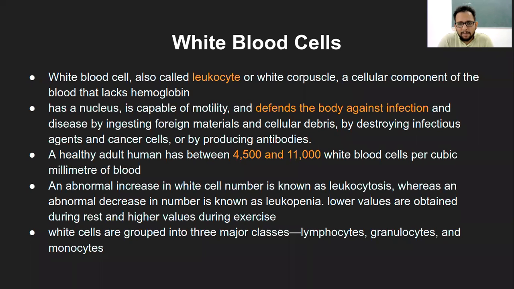Now the number of WBCs, like we had seen, the ratio was 1:600. That is, RBCs will be 600 times higher than WBCs. So the number of WBCs will be 4,500 to 11,000 per cubic millimeter. That is, in the blood you will find these 4,500 to 11,000 WBCs. And at the same time, if you multiply this factor by 600, then you will get the number of RBCs.